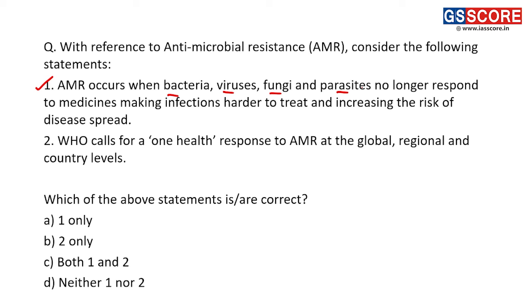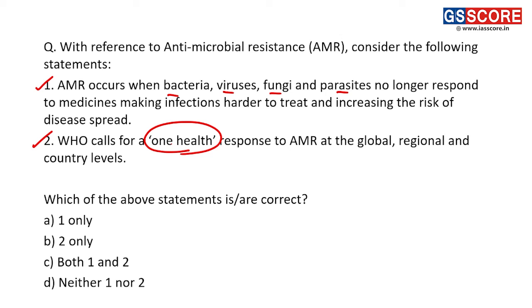Fine. Second statement, WHO calls for a One Health response to antimicrobial resistance at global, regional and country levels. Right. So this statement is also a correct statement. So One Health response is the response where we make sure that human health, environmental health and even health of animals will be treated as in sync, right?